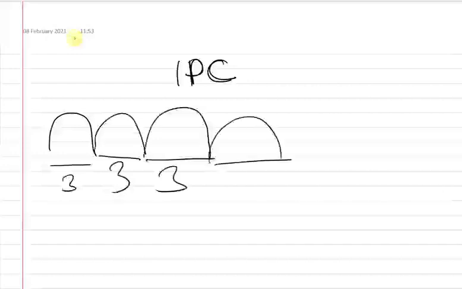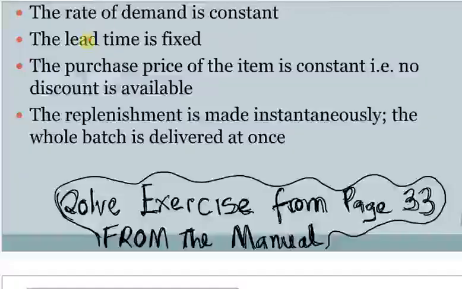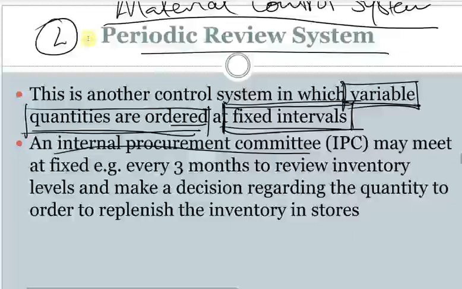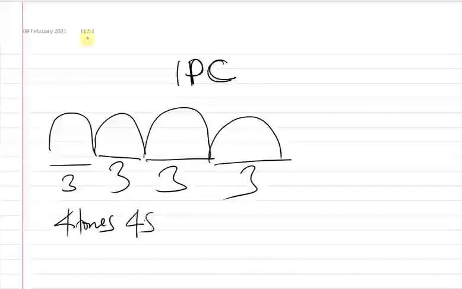So it's a fixed interval. They will meet to discuss how much they should order, and they will determine how much they need when they meet. They might say, let's order 40 tons of our material this time around. Next time around, they might say let's order 4.5 tons. Next time around, they might say let's order 3 tons.